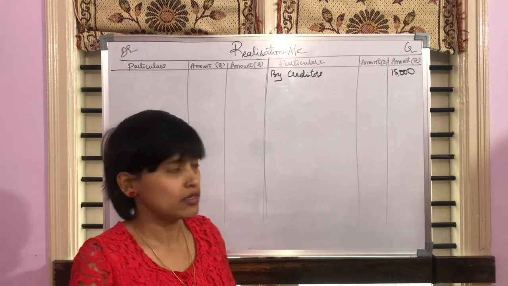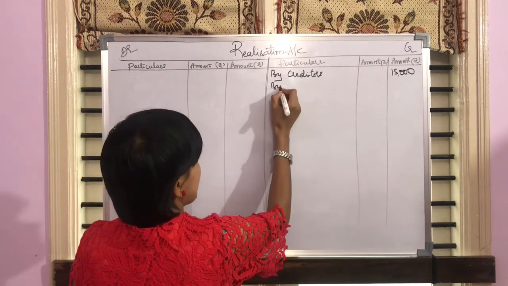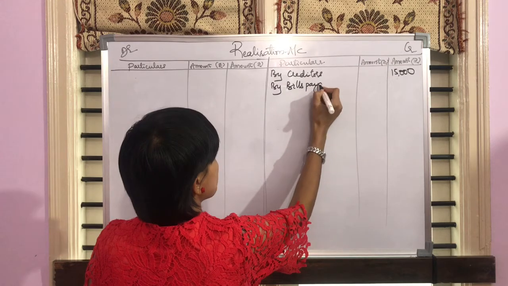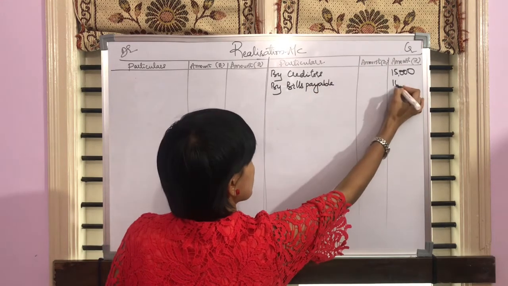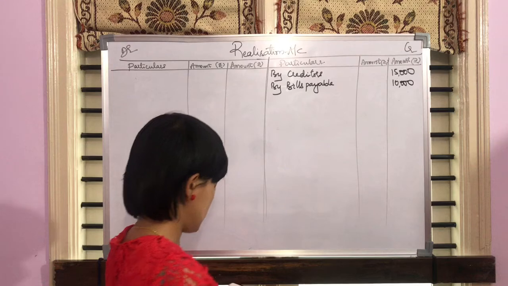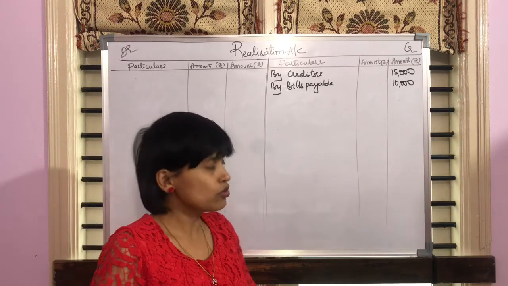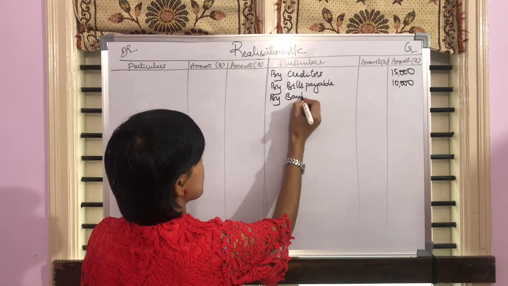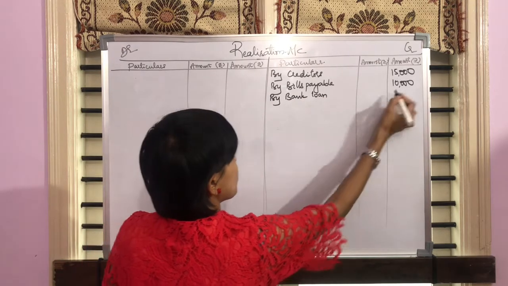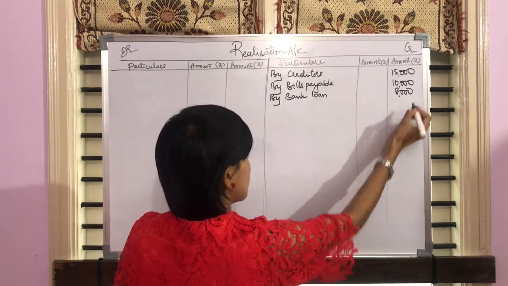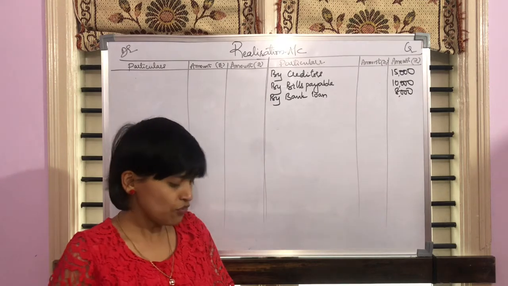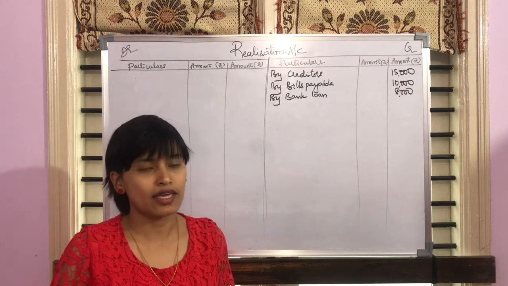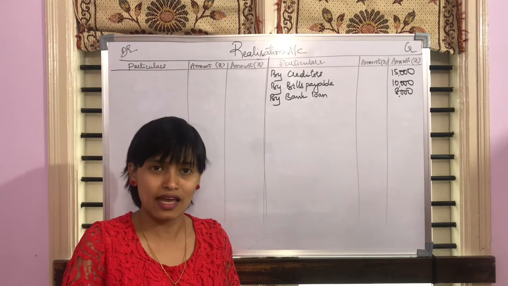Bills payable 10,000. Let's write it as it is. Bank loan rupees 8,000. Reserve fund, profit and loss account and capital will reflect in partners capital account. So that's it on the liability side.